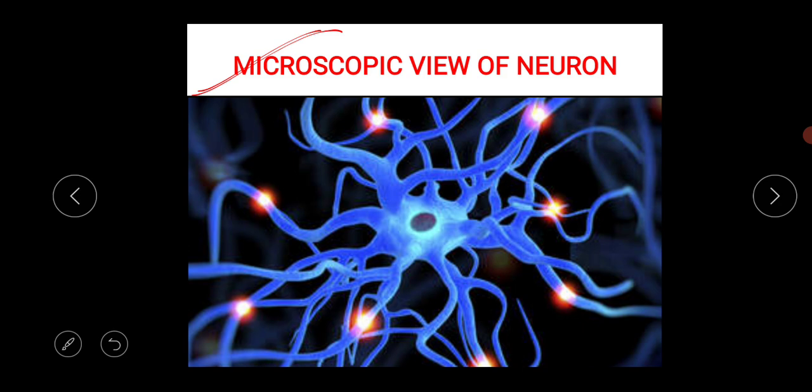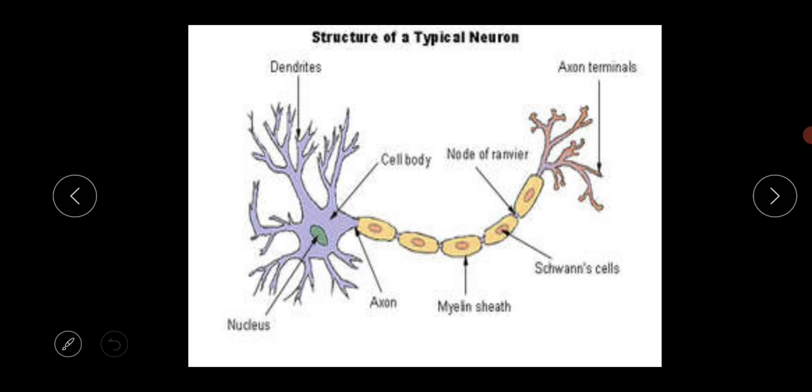The neuron looks like this, a network-like structure. And this is the proper schematic view of the neuron structure. Here I am discussing that this whole portion is the cell body. The cell body is a round structure, and it has one proper nucleus, and different kinds of cell organelles are also there.